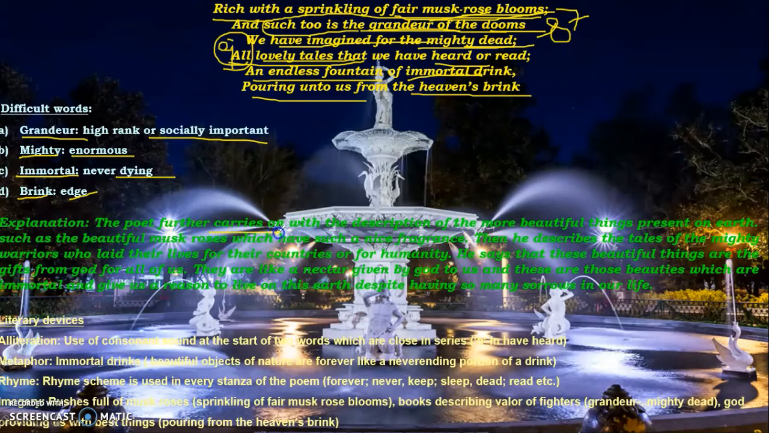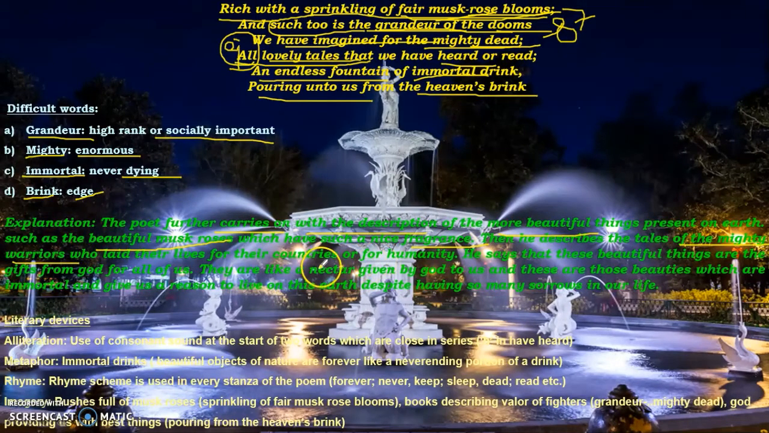So the poet further carries his list with the description of the more beautiful things present on earth, such as beautiful musk roses, which have such a nice fragrance. And then he describes the tales of the mighty warriors who laid their lives for their countries or for humanity. He says that these beautiful things are the gifts from God for all of us. They are like a nectar given to us by God, and these are those beauties which are immortal and give us a reason to live on this earth despite having so many sorrows in our life.